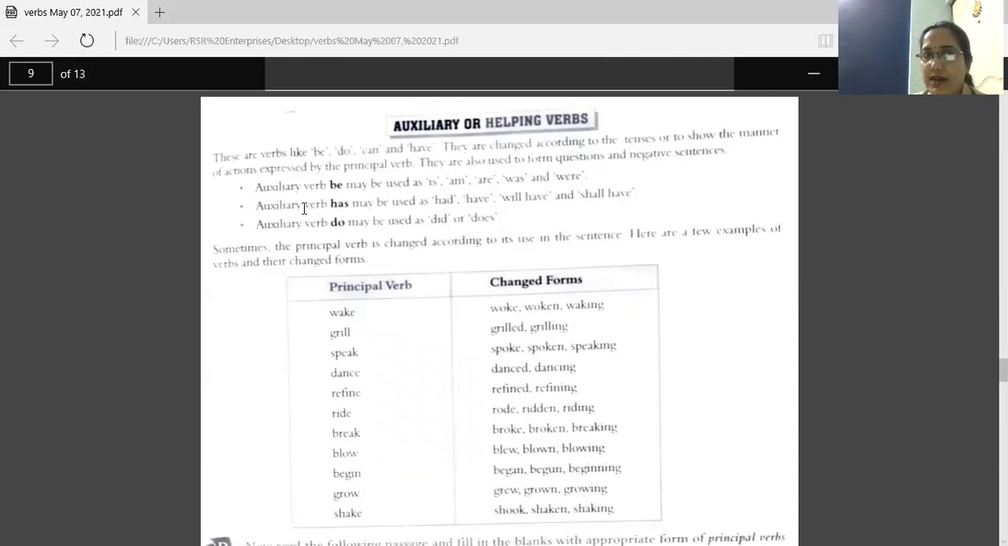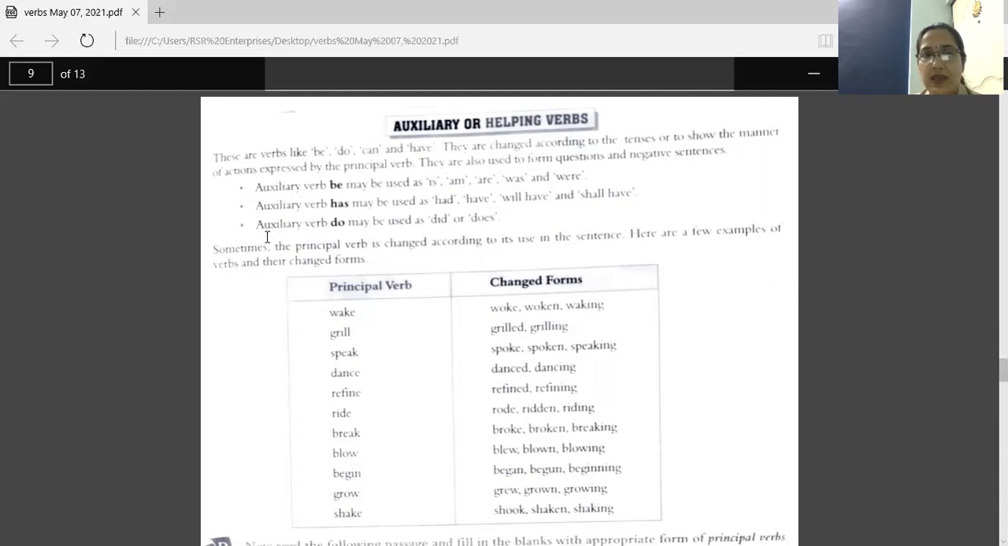Now next, the auxiliary verb have may be used as had in past tense, have in present tense, will have and shall have in future tense. Has we use in present tense for a singular subject or with third person. Have we use in present tense with plural subjects and with I and you also. Had for past tense for both singular and plural.